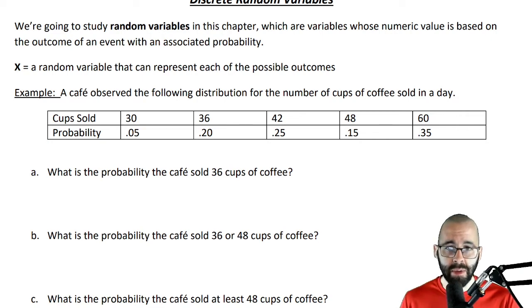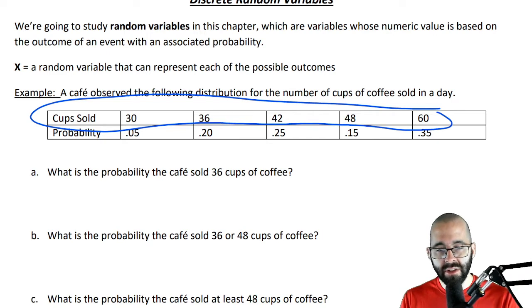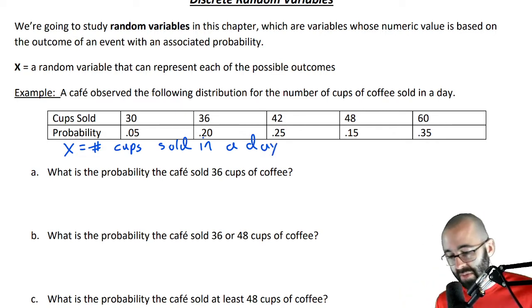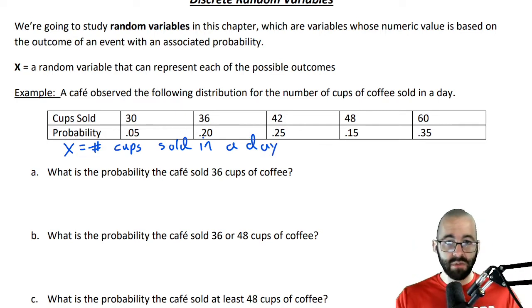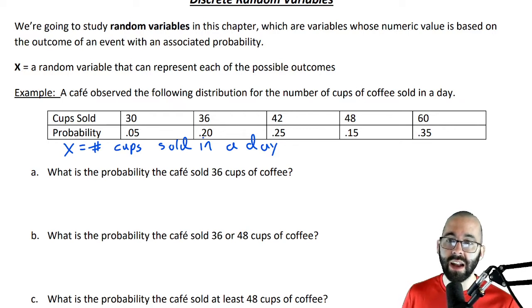But in this case, this is a probability distribution. It shows all the values that the variable can be. X here is just going to be the number of cups of coffee sold in a day. And we don't know what X is. Sometimes it's 30, sometimes it's 36, sometimes 42. You get the idea. And so we can look at the probability that X is something specifically. And that's what part A is asking. What's the probability that X, our random variable, is 36?